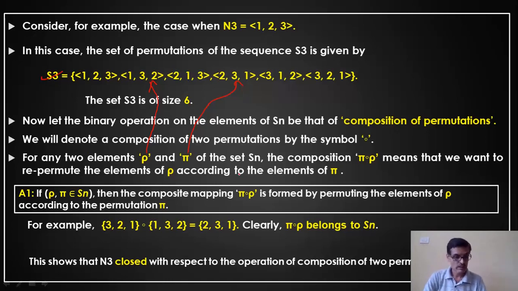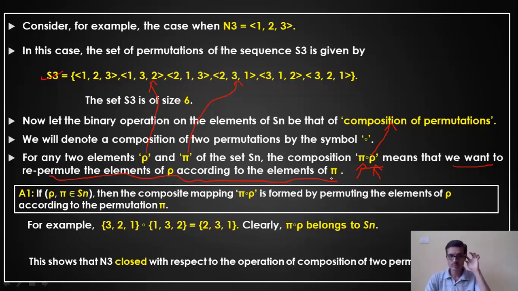Now, composition of permutation here means, let us say pi dot rho, where dot represents the operation called composition of permutation. The meaning of this is, we want to repermute or rearrange the elements of rho according to the numbers given in pi. This means that we want to repermute the elements of rho according to the elements of pi.